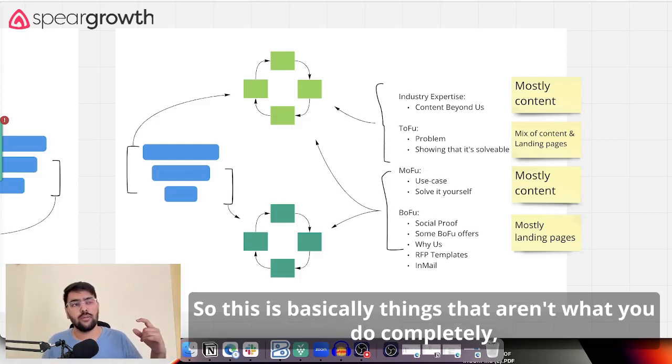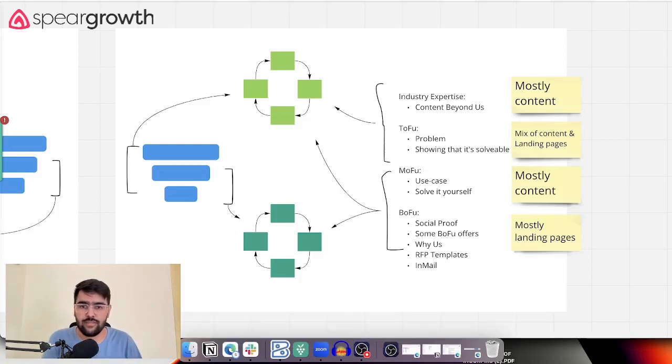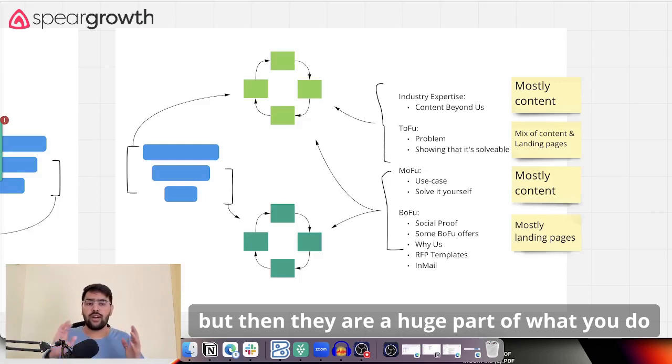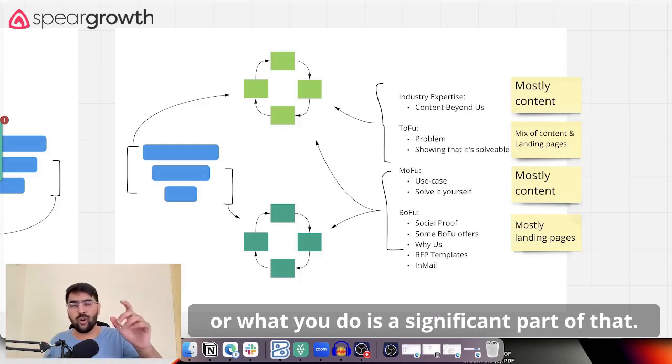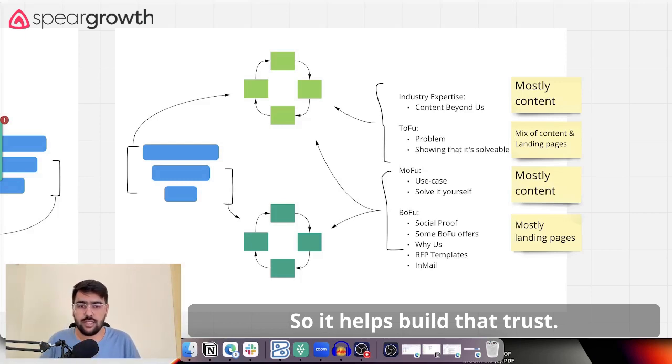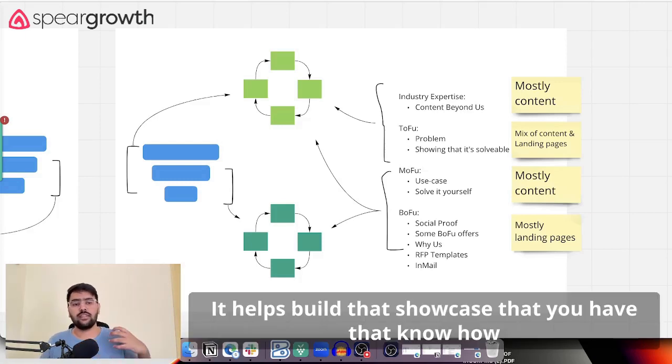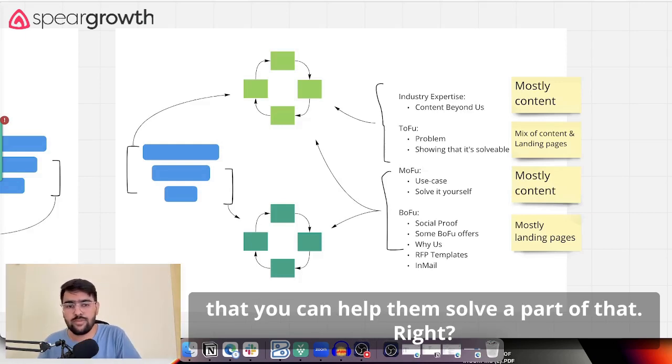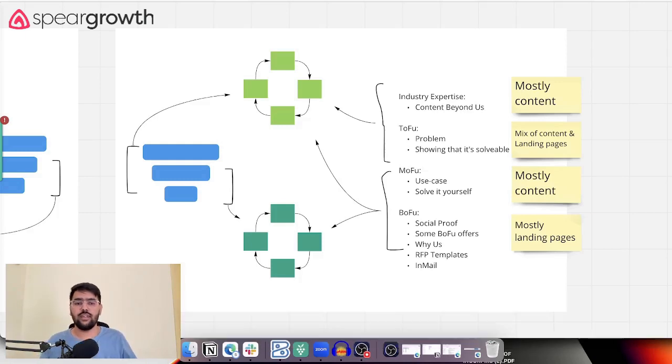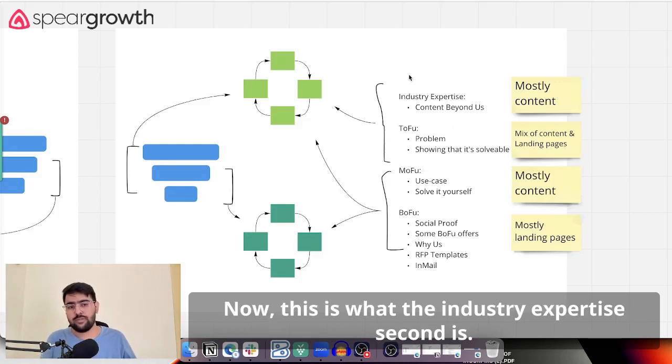These are things that aren't exactly what you do, but they are a huge part of what you do. So it helps build trust, it helps build that know-how and showcase that you can help them solve a part of it. This is what the industry expertise is.